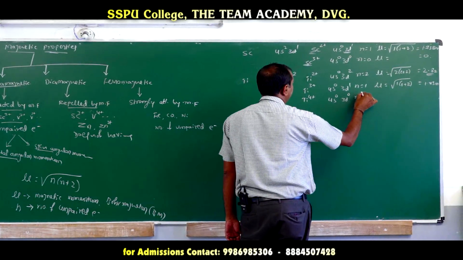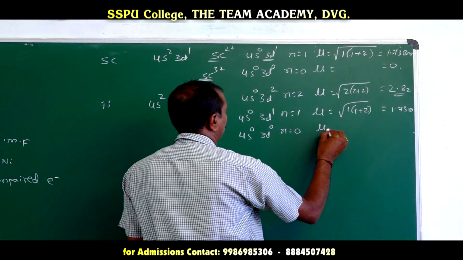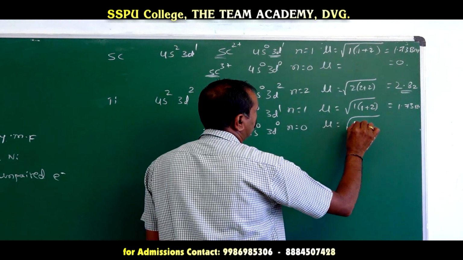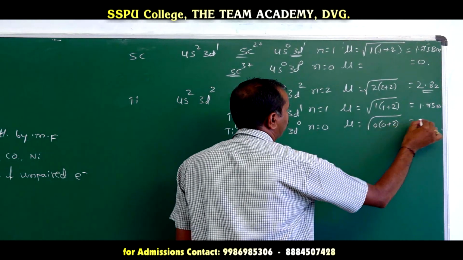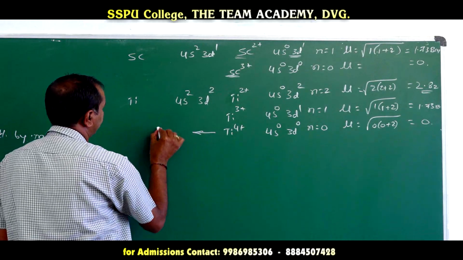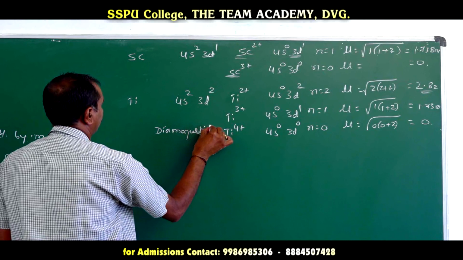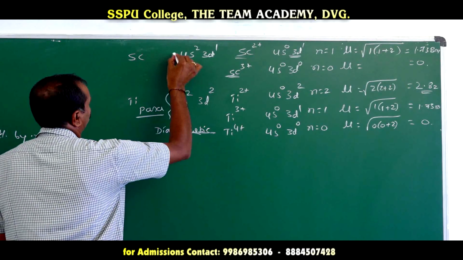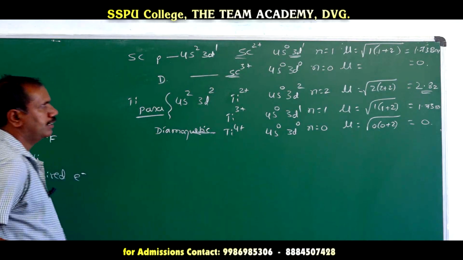where n value is 0, there are no unpaired electrons. So μ equals √(0 × (0 + 2)), nothing but 0. So this is diamagnetic. These two are paramagnetic, but this is diamagnetic.